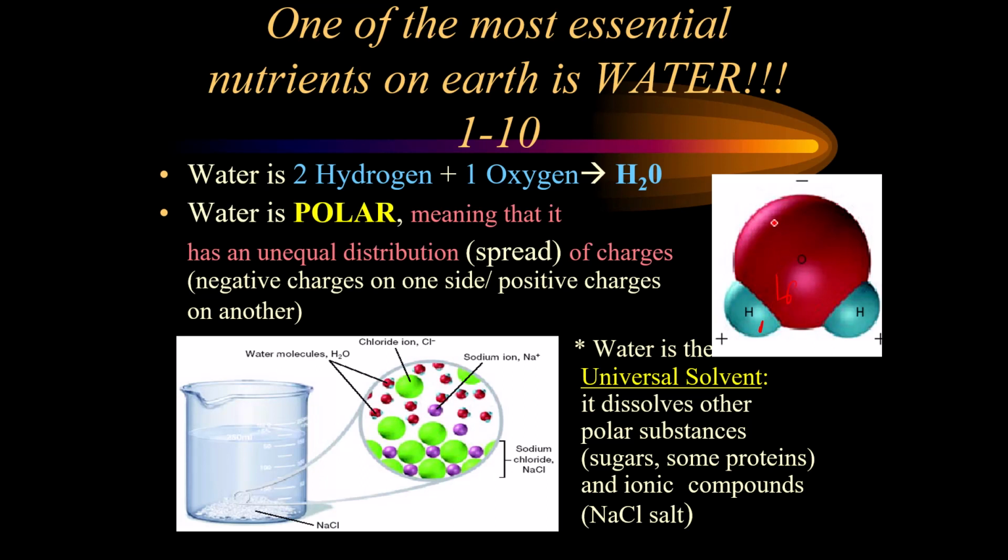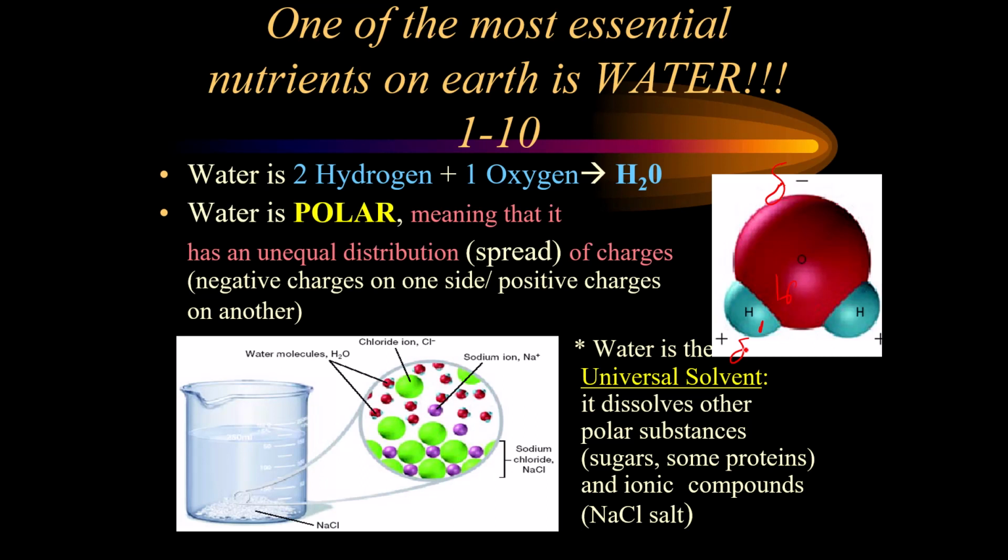We remember from the last video, electrons are negative, so that means this ends up being a slightly negative charge, and this ends up being a slightly positive charge. It's different from ionic, where we had a full negative and a full positive, because remember, we transfer electrons, we give them over. Here, we're not giving them over, we're sharing them, so we get a slightly negative and a slightly positive, causing it to be polar, like Earth has poles.